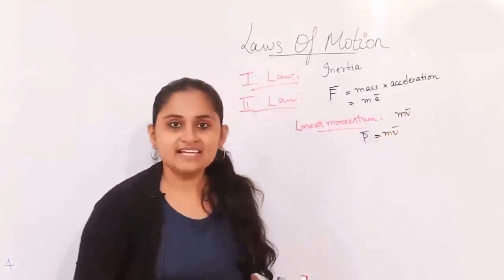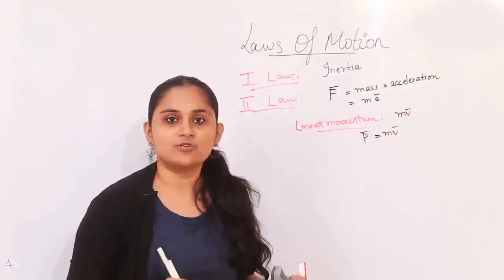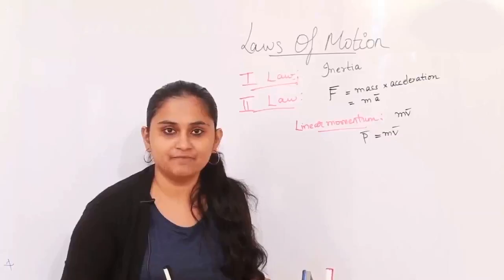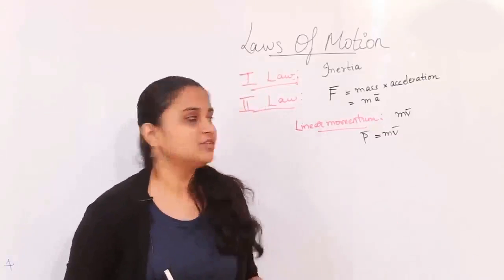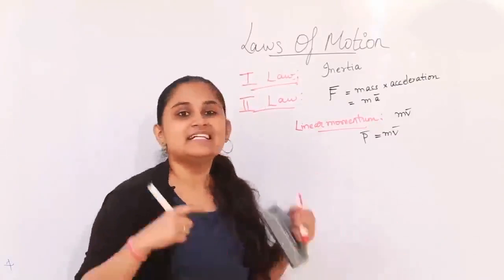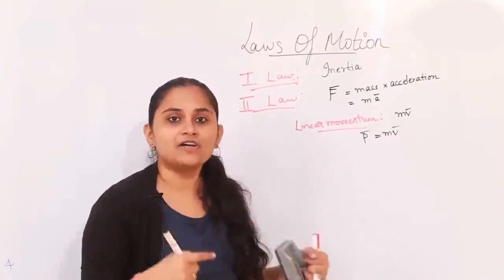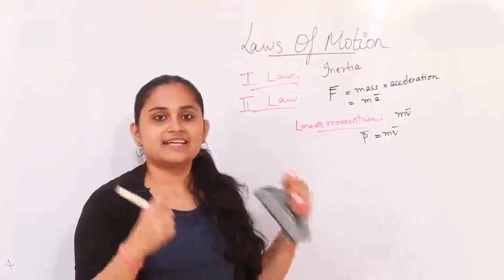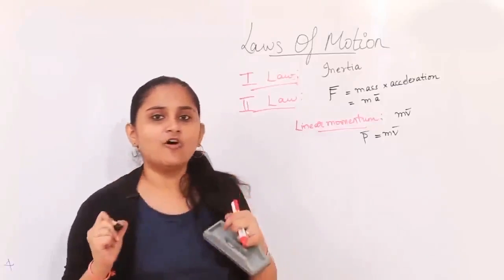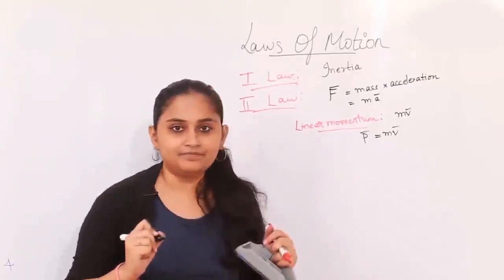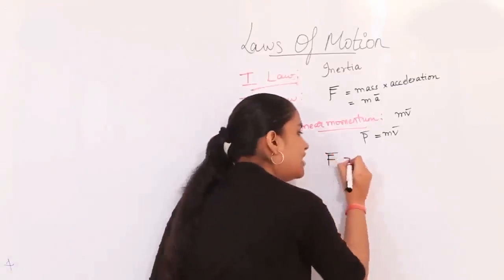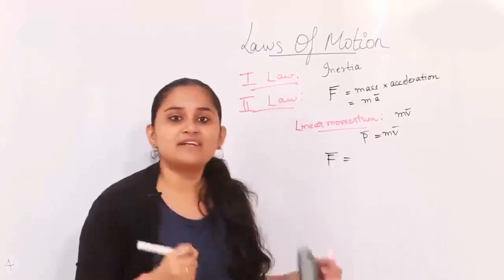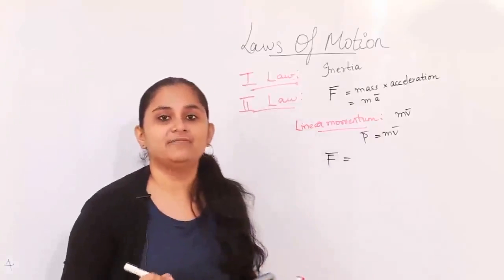Since velocity is a vector because it also talks about the direction in which it's proceeding, momentum is also a vector. So this linear momentum is another form of talking about Newton's second law. And how is force related to momentum? Force is basically a change in momentum over a period of time.